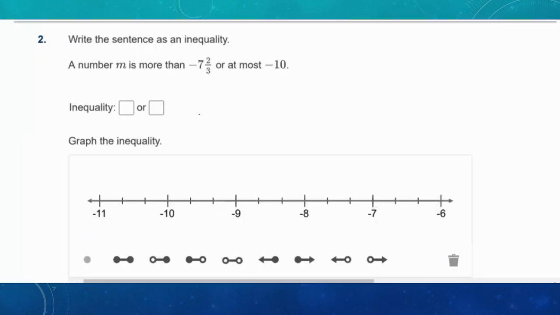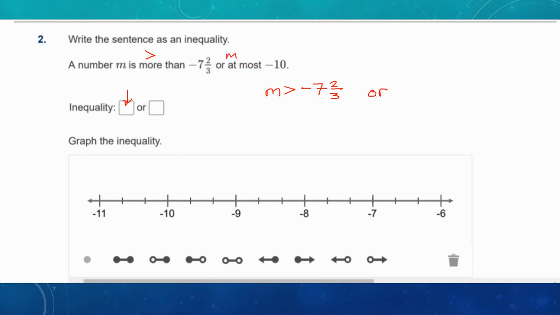Okay, problem 2. Write the sentence as an inequality. M is more than, so I'll write M more than. Now remember, when you type that in, you have to use the correct letter on Big Ideas. They're picky about that. M is more than -7 2/3, so -7 2/3. Or, well, let me pause and write my or right now.